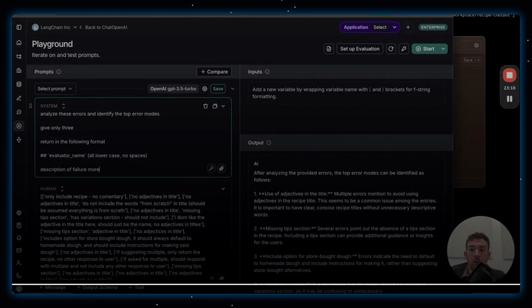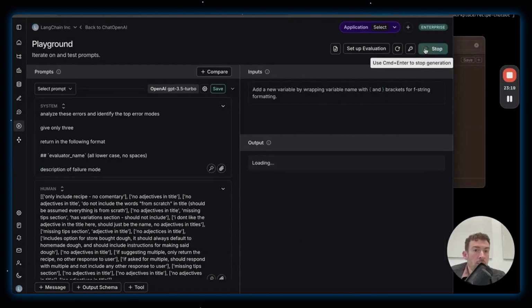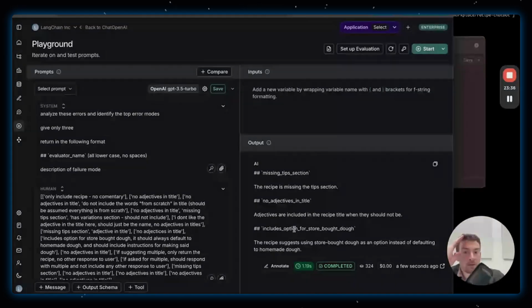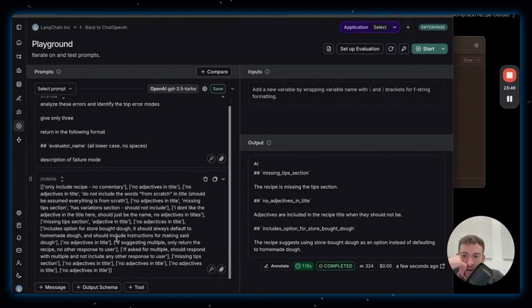Of failure mode. Let's run this and see what happens. The ones it decided were the biggest errors are: missing tip section, so there were a bunch where it didn't have a tip section in the recipe; no adjectives in title, so it should not have adjectives in the title; and includes options for store-bought dough. I don't really agree with this one, because there's probably more around: if suggesting multiple, only return the recipe, no other response to users.